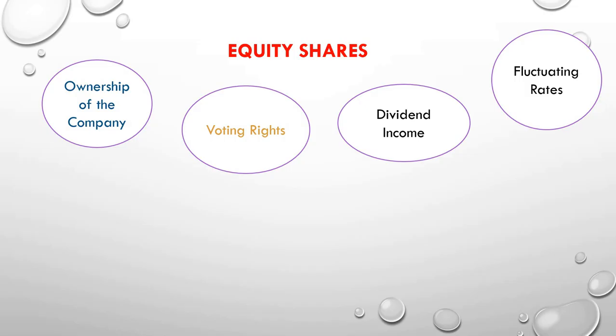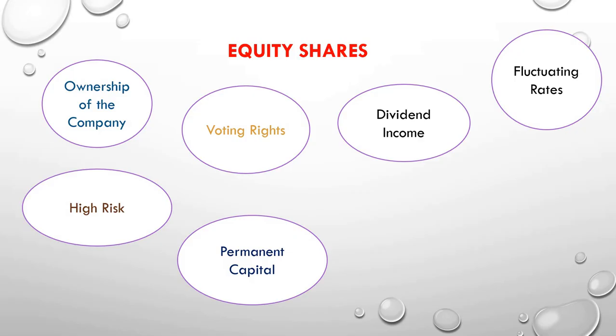Or you can say the budget. The government has introduced some new budget. Or any monetary policy, fiscal policy. Or even dividend. So these are the various factors by which the rates fluctuate. So whenever you talk about equity shares, the fluctuating rates are there. High risk. Since rates are fluctuating and equity shareholders are those persons who get the dividend after paying everyone, the risk is high.